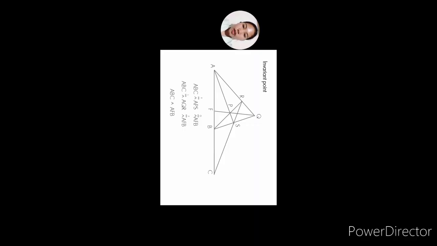So in this video, we are going to discuss invariant points. So let's have this figure. In this figure, we can observe that ABC and ABS are related by a perspectivity centered at R. If we notice the range ABC, ABS, how could we say that they are related by a perspectivity centered at R? Okay, since pencil of lines, if we observe these lines in the pencil that pass through point R, we have A, and then we have a line that passes through P and B, then a line that passes through S and C. So that's why we say that they are related by a perspectivity centered at R.